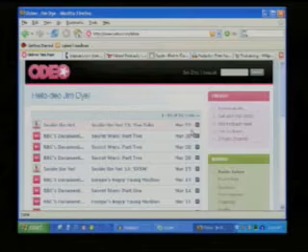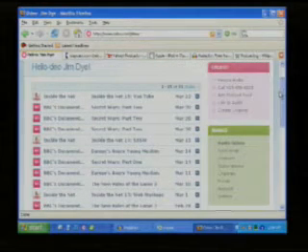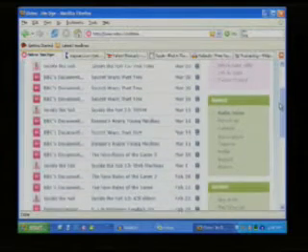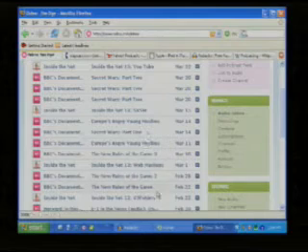Now, iTunes itself is a great resource, but it's not the only resource out there. It works on both PCs and Macs, but there are some websites out there I'm going to show you that are also podcast directory services. The first one is called Odeo, and Odeo allows you to do a lot of things, but it allows you to subscribe to different podcasts as well. So here you can see I've subscribed to a podcast called Inside the Net. There's a BBC documentary podcast, and every time there's a new episode, it shows up in this list here.